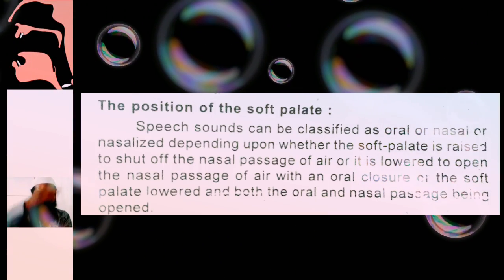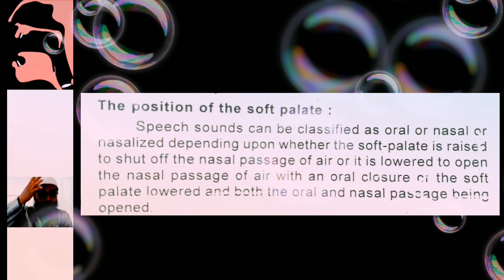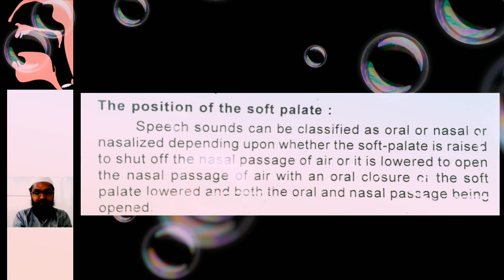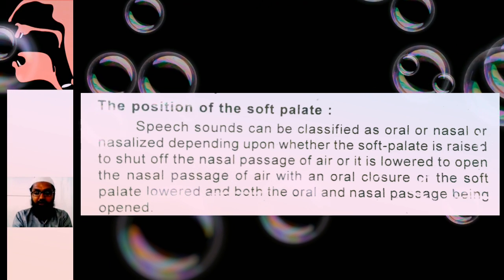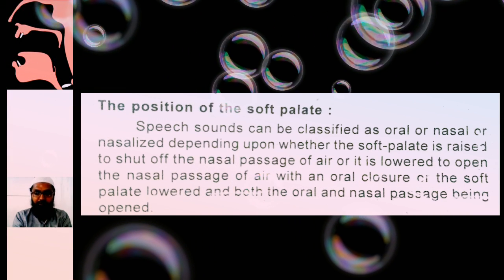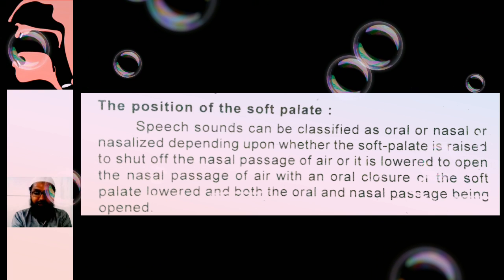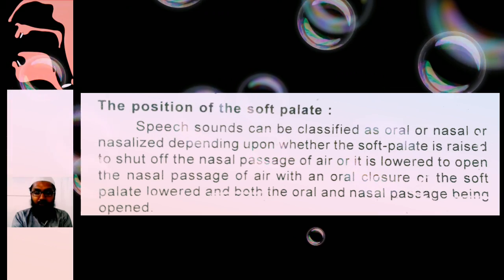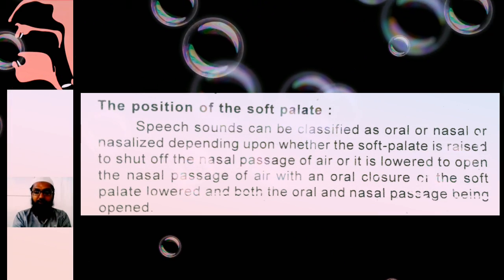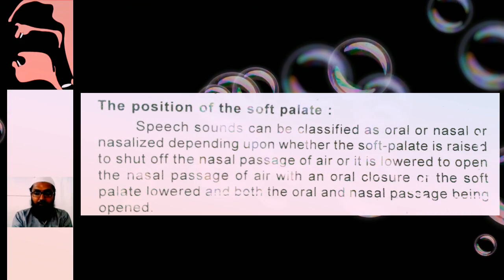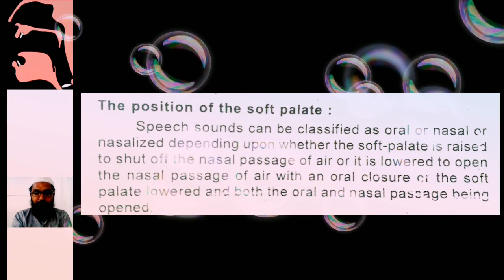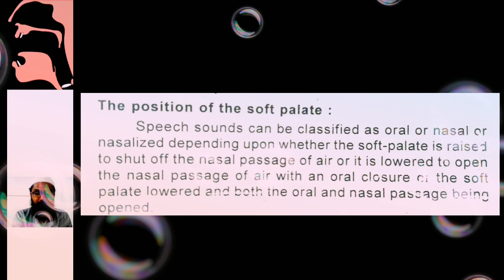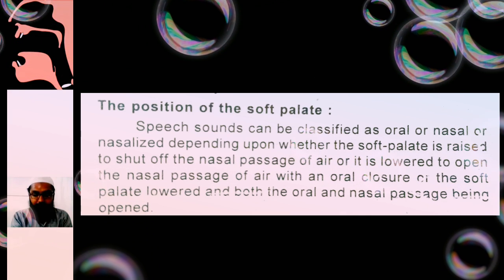Then the position of the soft palate. Speech sounds can be classified as oral, nasal, or nasalized depending upon whether the soft palate is raised to shut off the nasal passage of air, or it is lowered to open the nasal passage of air with an oral closure, or the soft palate is lowered and both the oral and nasal passages are open. This is the position of the soft palate.